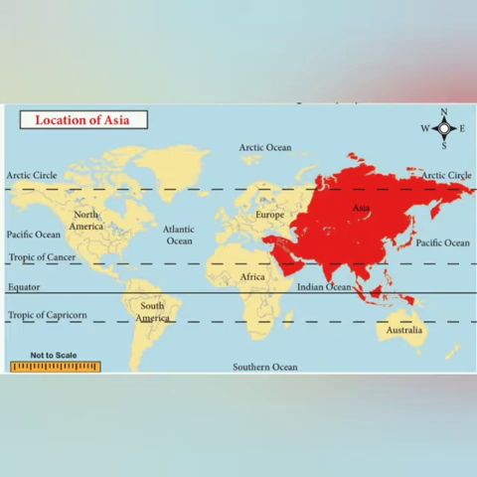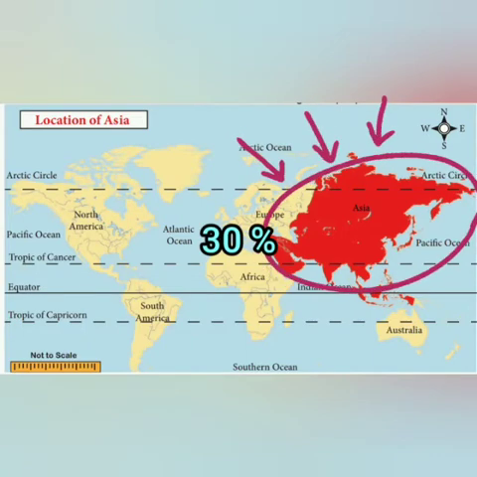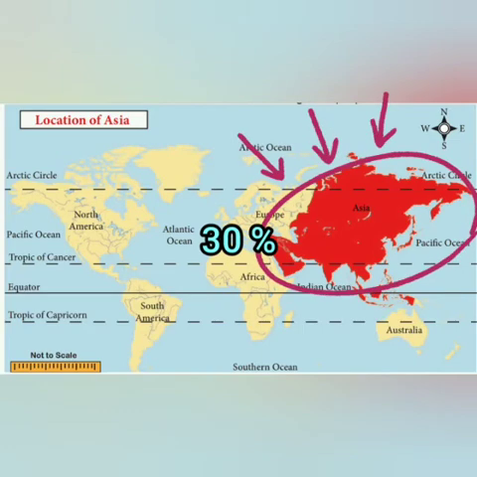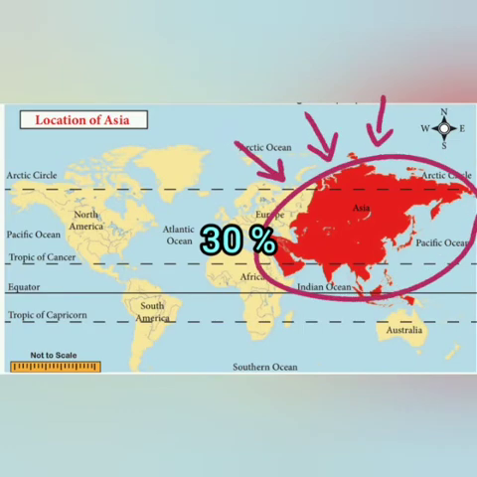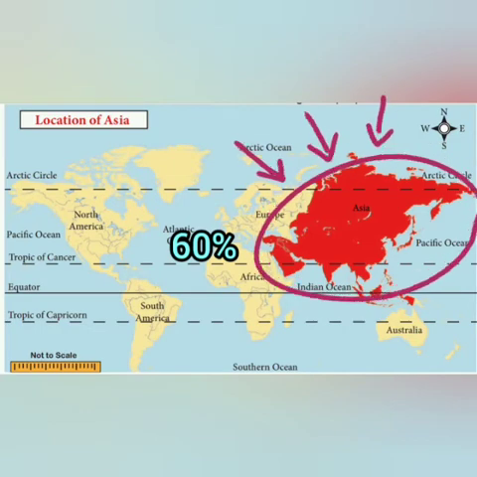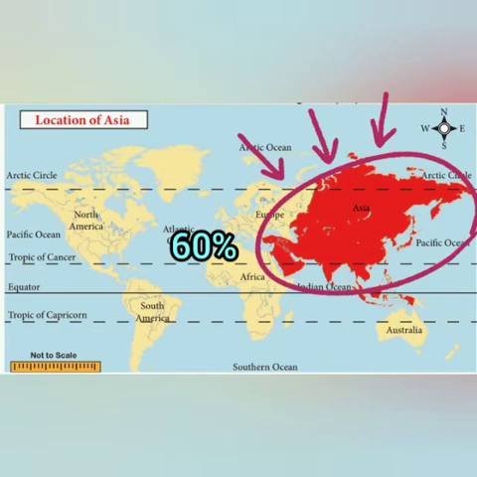Asia is the largest and the most populous continent in the world. It covers about 30% of the world's land area and about 60% of the world's population.